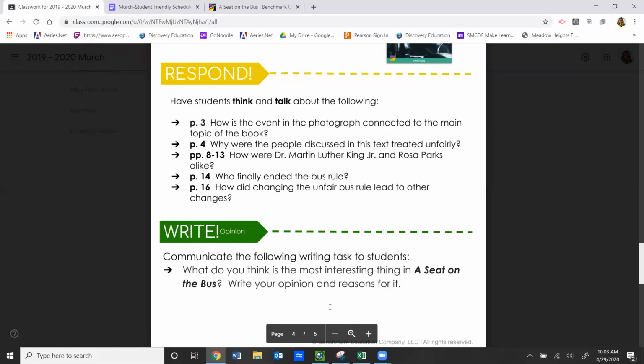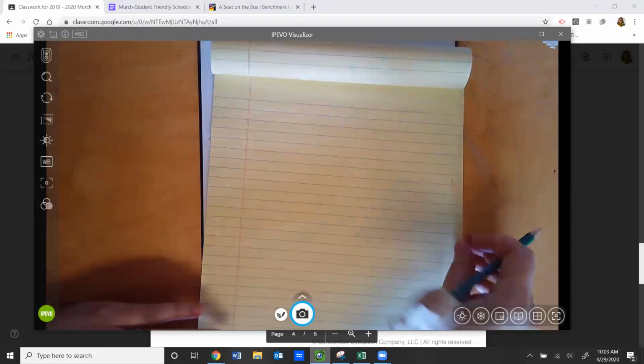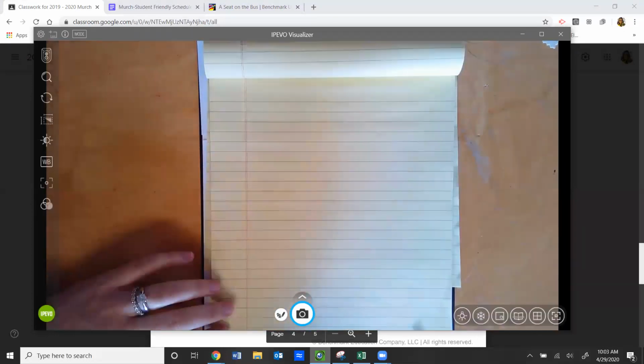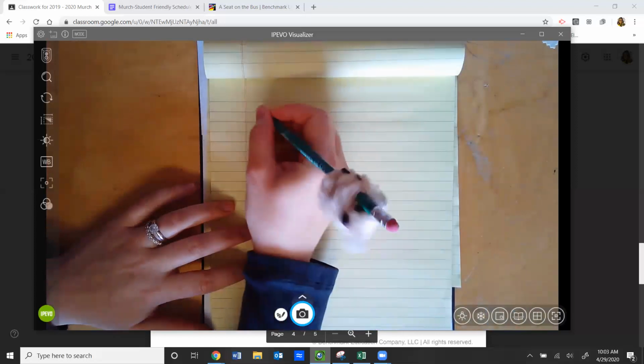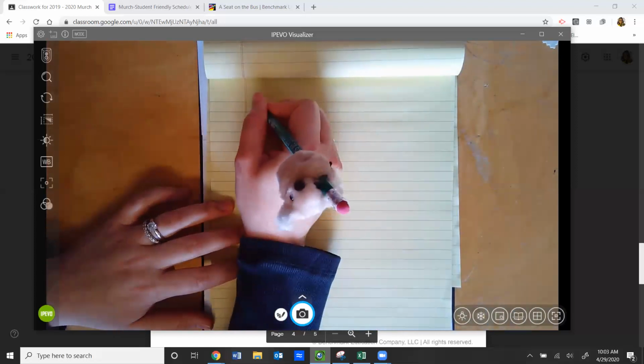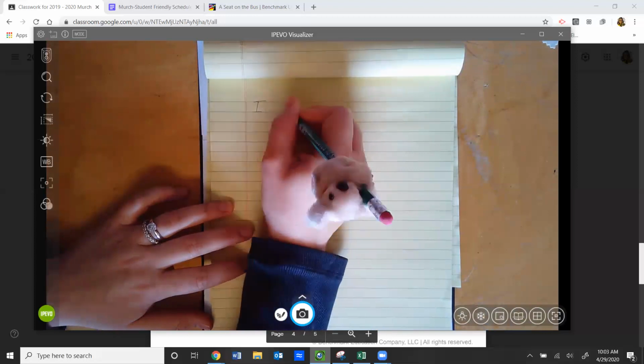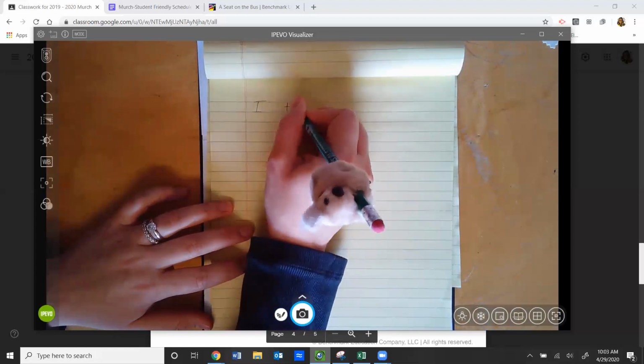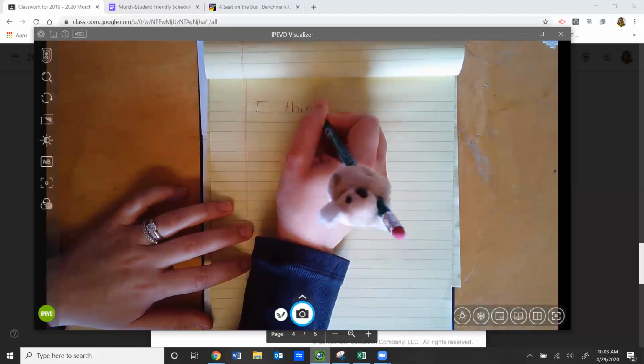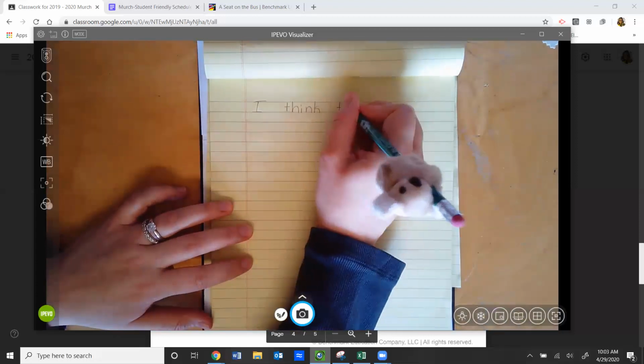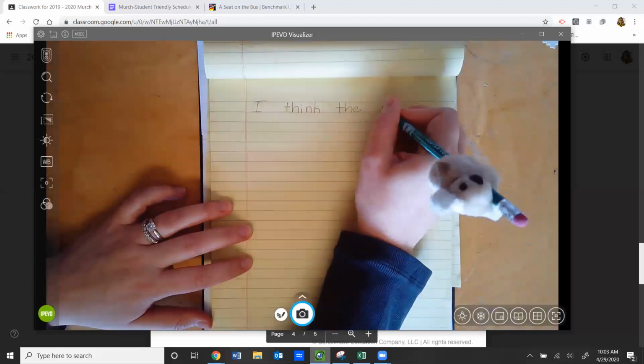When you're doing your writing, I'm going to pull out a piece of paper here and we're going to do maybe a sentence frame together. I would just pull out a piece of paper. If you want to type it on the computer, you can. So you could start off by saying, I think the most interesting thing in a seat on the bus.